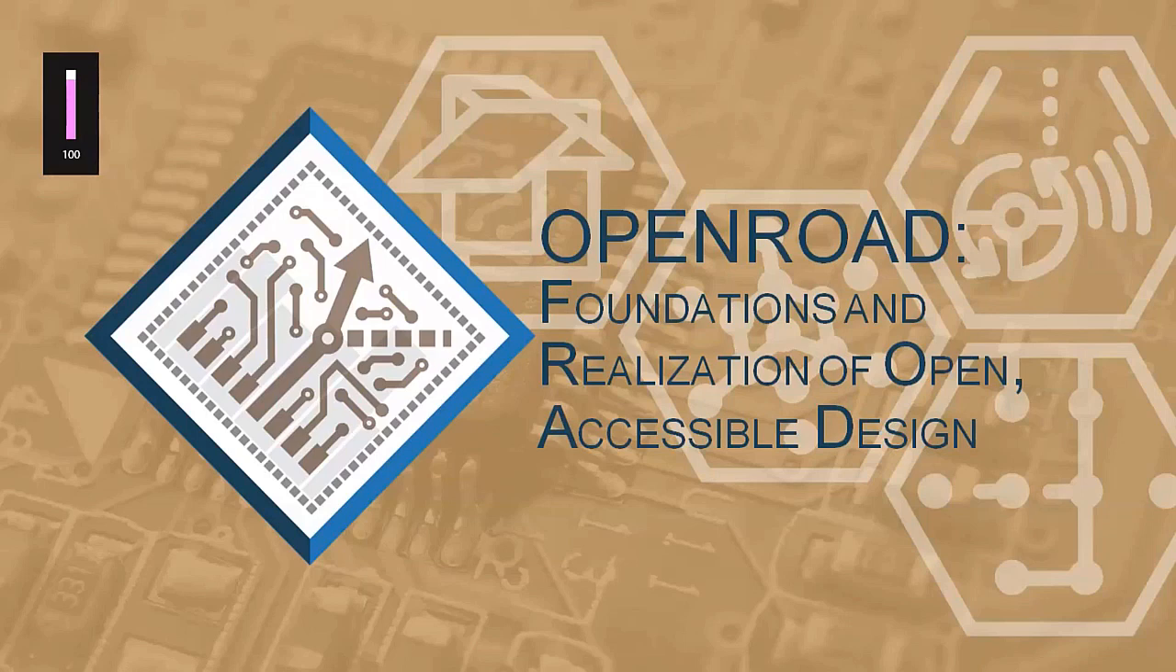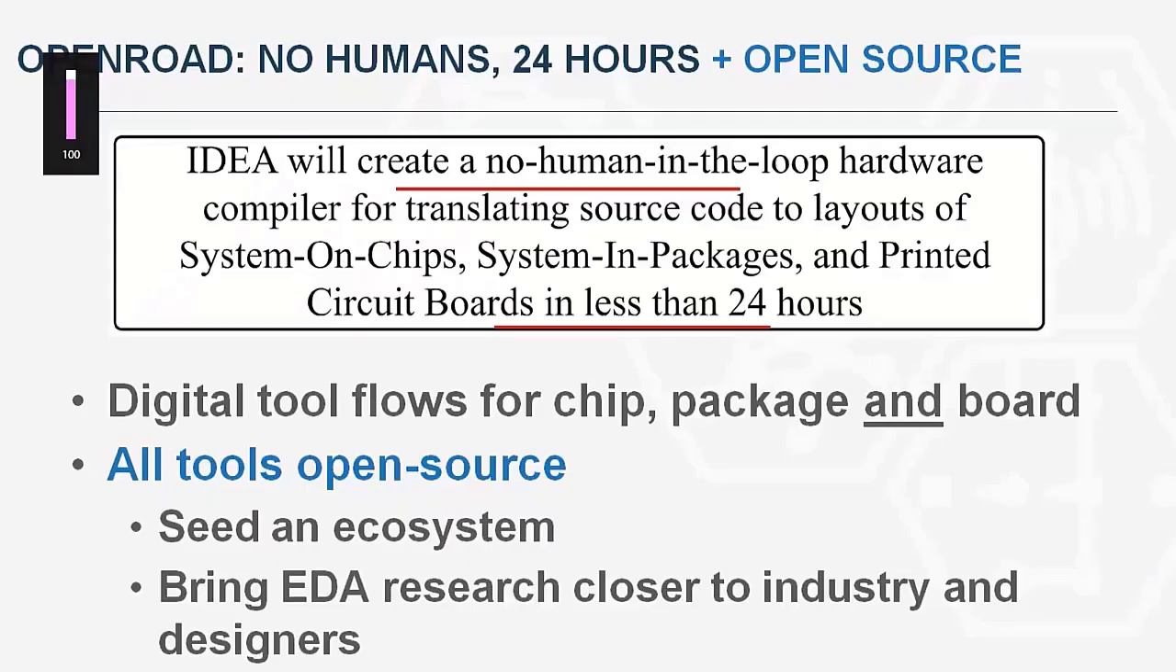Moving on to the next slide. This is more or less the OpenRoad project, and the idea is to create a no-human-in-the-loop hardware compiler for translating source code to layouts of system on chip, system in packages, and printed circuit boards in less than 24 hours. This is a very ambitious statement, but they started it, and in VLSI Design Conference